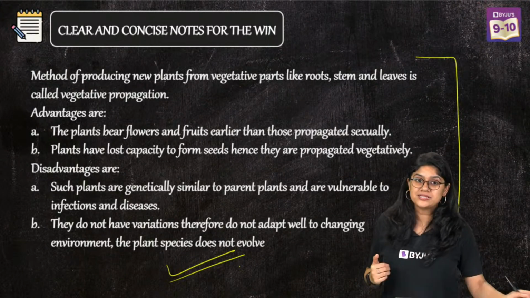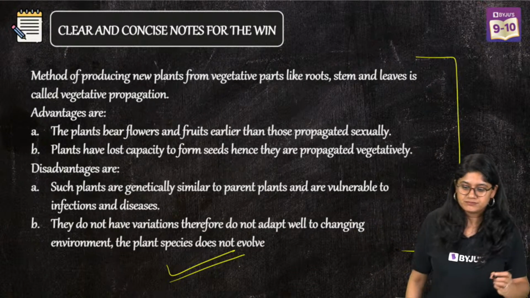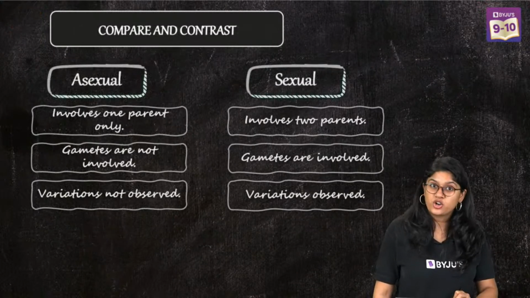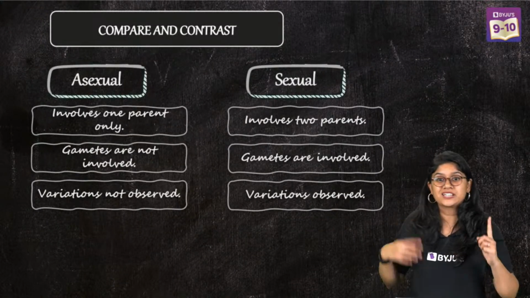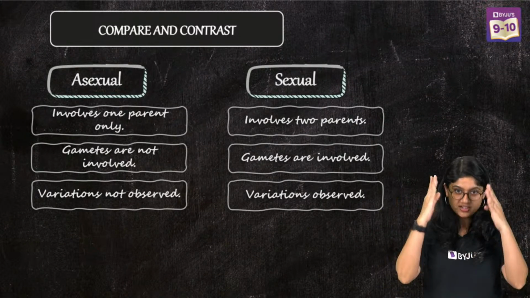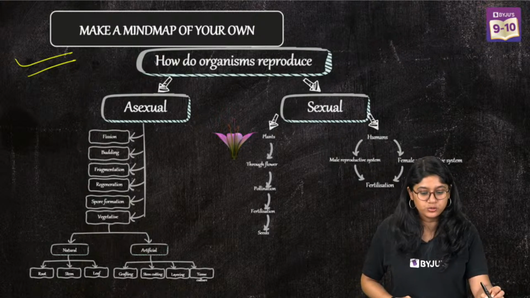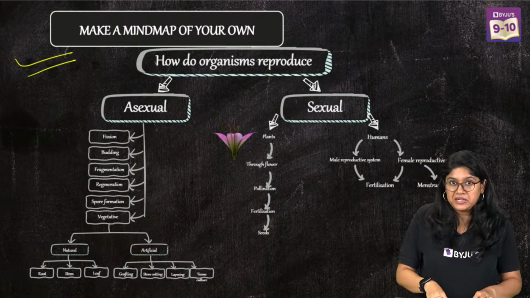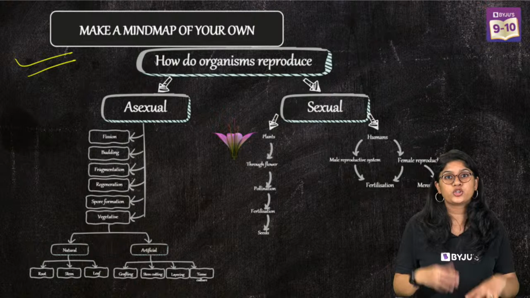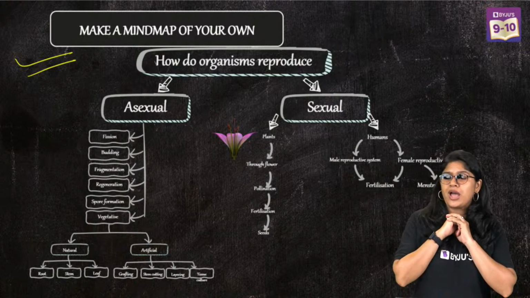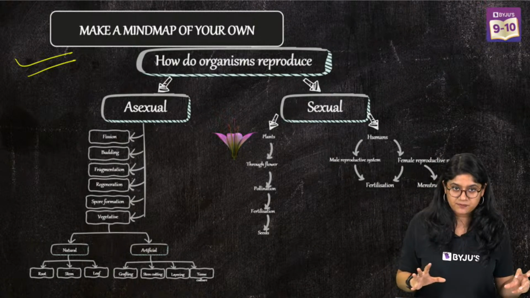Write the notes in points and don't write everything. Then compare and contrast: please make sure to have the comparison questions in tabular form. And we have the mind maps for you. I will share this PDF with you after the class, so you can download it and have everything we have just discussed.